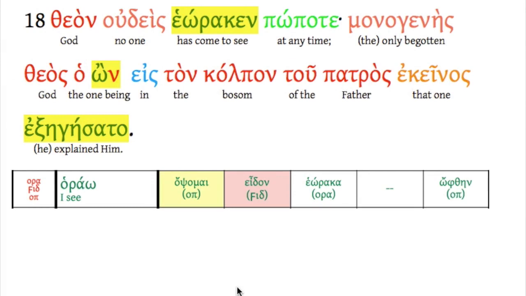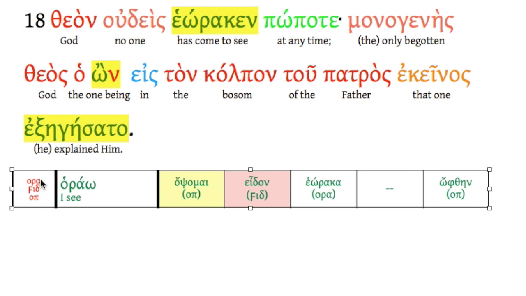Let's take apart these verbs first. So God, no one, heōraken. Well, you see the ken ending, you're thinking maybe perfect. You'd be thinking right. It's from horaō. And this is one of those verbs that's just very irregular. Becomes opsomai in the future, eidon in the aorist, and heōraka in the perfect.